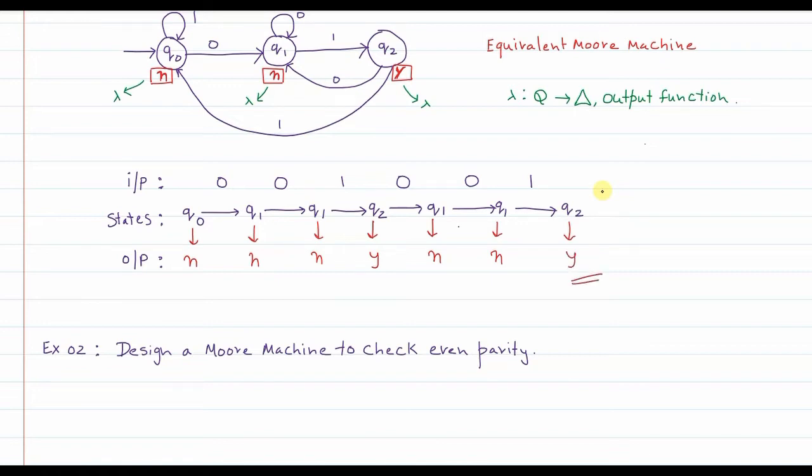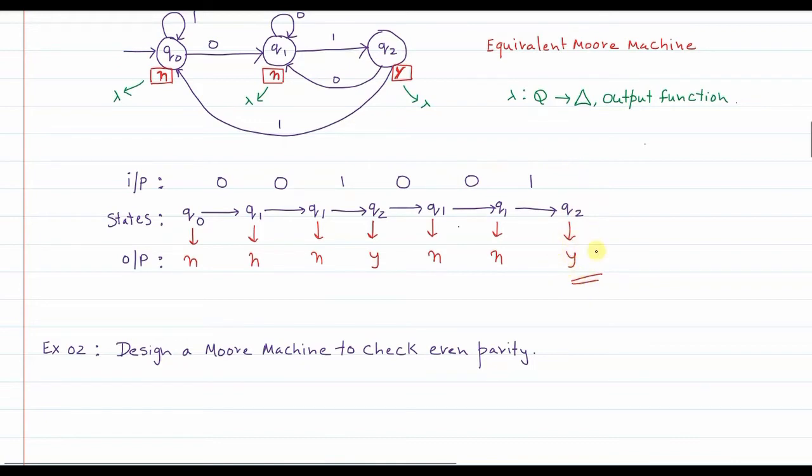Now finally, since there is nothing else remaining to be read in the input string, at that time you check the output given by the state in which the machine is currently present. Currently the machine is in Q2 state, there is no input remaining to be read, so you check the output.